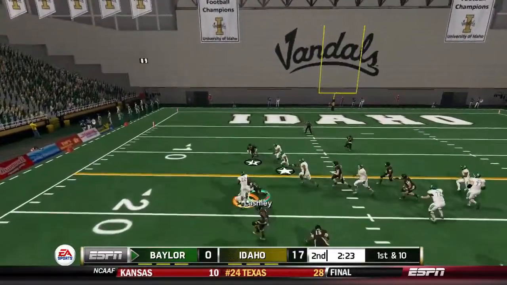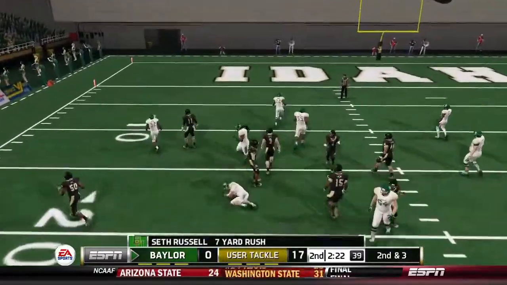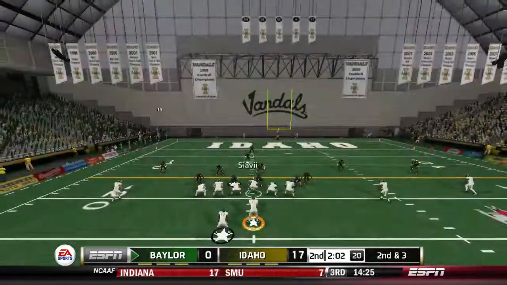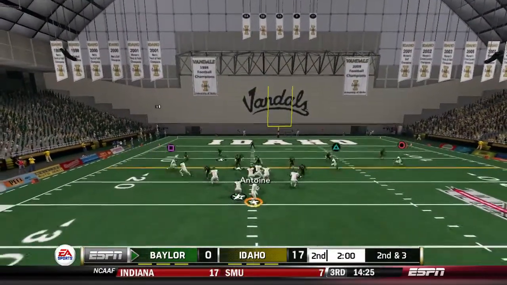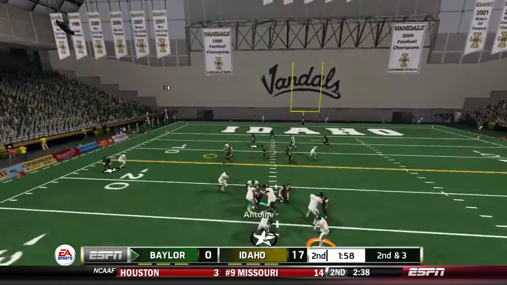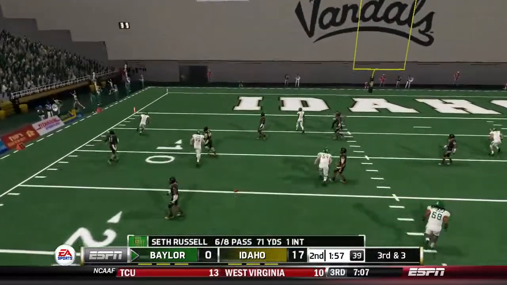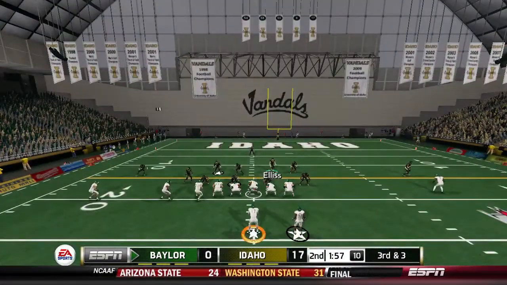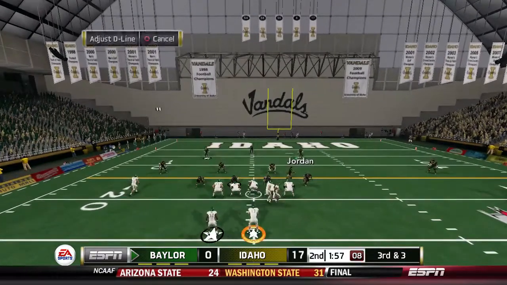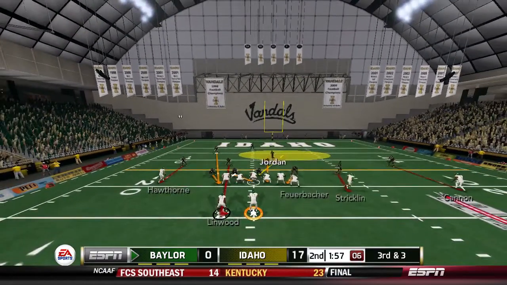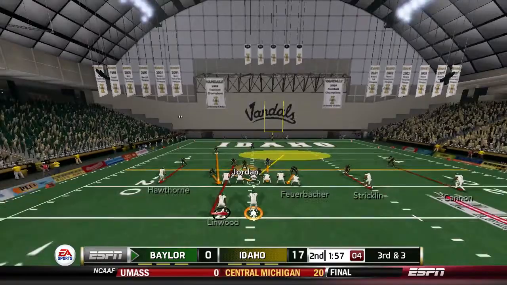First down, Baylor, and they are now in the red zone after that carry by Seth Russell for 7 yards. 2nd and 3, and finally Baylor is within striking distance at least to put some points up on the board. And that one is dropped there by Tony Lashley. Probably should have been the 2nd interception of the game. Now the audible here. Looks like they're just flipping the play. Seth Russell makes the check with me.